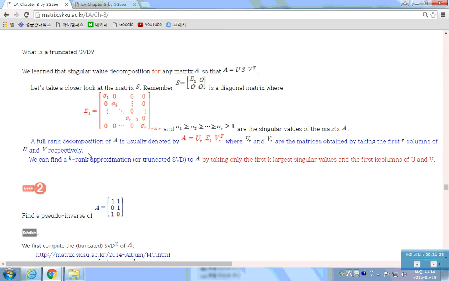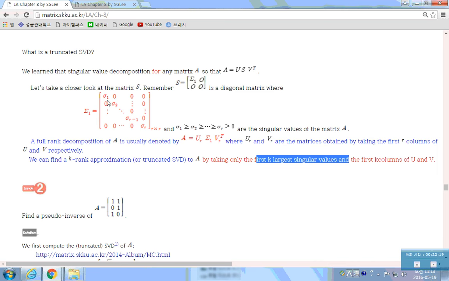Here is one further step. If the rank of the matrix is r, you can still have a not-full-rank, k-rank approximation: the truncated singular value decomposition. You just cut off the rest by taking the first k largest singular values.